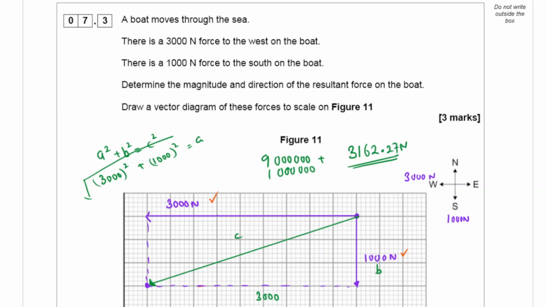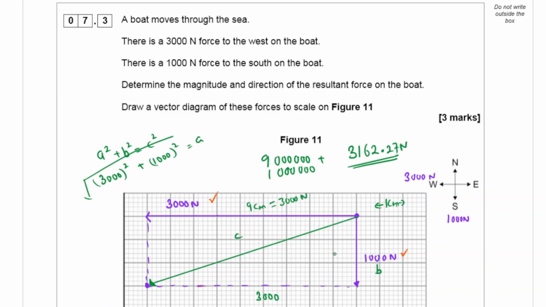If you use your ruler and measure, let's say they're usually 1 centimeter squares. So you've got 9 centimeters here, and if you use your ruler to measure this length, 9 centimeters is equal to 3000 Newton. So you can actually measure the length of this and then convert it.